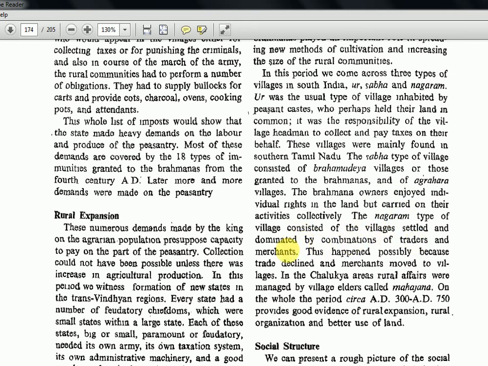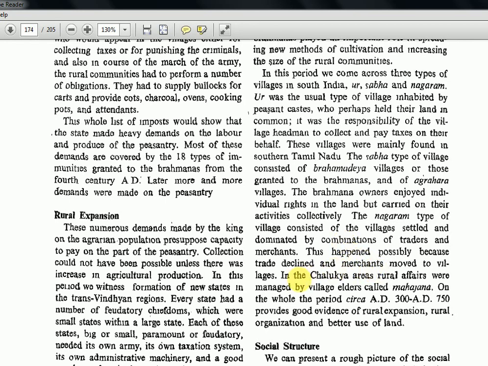So Ur, Sabha and Nagaram, 3 things we are seeing. Ur is the village where peasant class is there. Then we have this Sabha, which is the other type, the Brahmadeya type of villages. Now this Nagaram is where the merchants and traders are there. So 3 types of villages. They happened possibly because trade declined and merchants moved to villages.